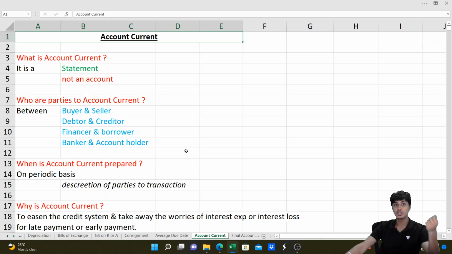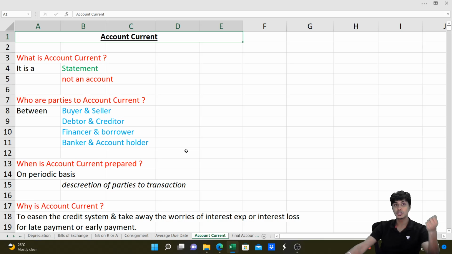But what if you intentionally don't give, because that money is earning you interest elsewhere, and you intentionally delay paying me because you are earning interest elsewhere? If you have a genuine problem to pay, I'll be okay. But one fine day, I understand that you have money, and you are earning interest elsewhere. So what do I do? I will stop selling you goods. You will ask me why. I will tell you that actually I don't have goods. I will lie to you.